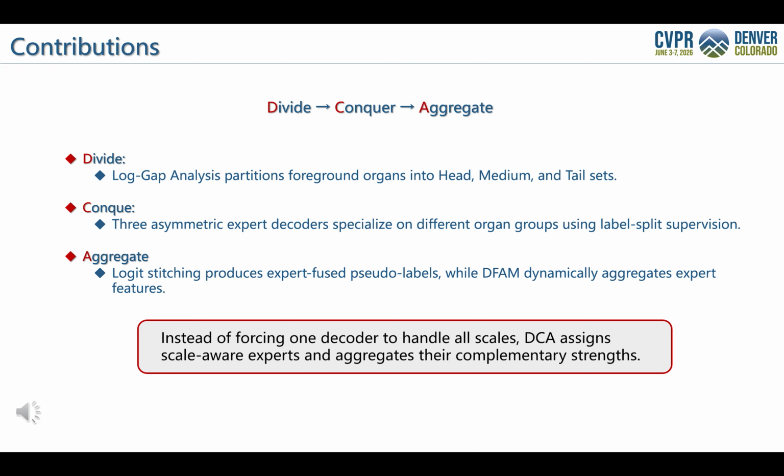Third, in the aggregate stage, we use logit stitching to generate expert-fused pseudo-labels, and DFAM to dynamically aggregate expert features. Overall, instead of forcing one decoder to handle all organ scales, DCA assigns scale-aware experts and aggregates their complementary strengths.